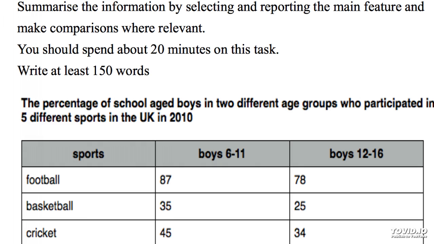Recording number 4, table. Data on. Data is information, figures, statistics that can be shown in a table, bar graph, or other types of visual representations. This table shows data on the type of sports that each group of boys played.